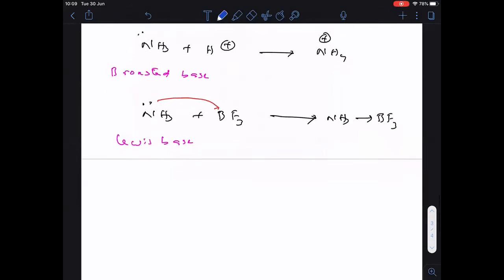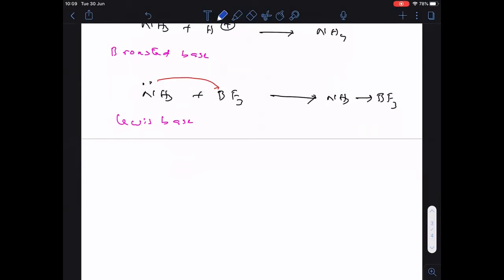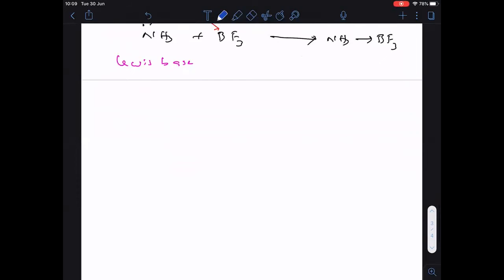Now there is a comparison between organic and inorganic bases. Among organic and inorganic bases, which are the stronger and which are the weaker bases? Remember everyone that organic bases are weaker bases than inorganic bases.